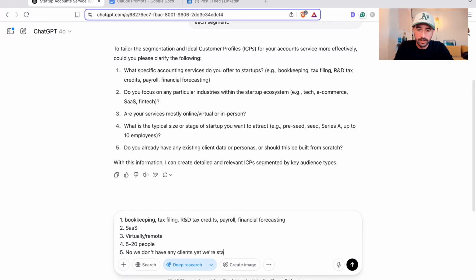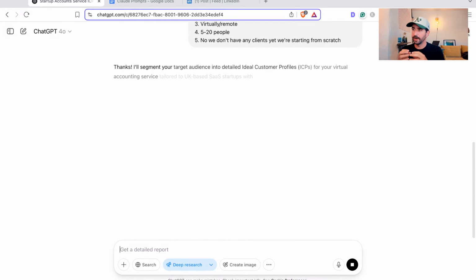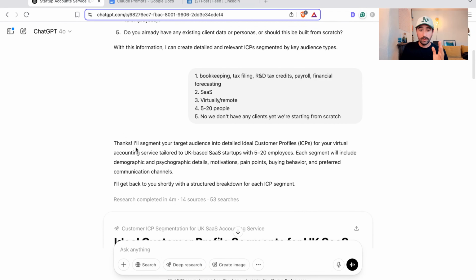We're starting from scratch. So we can send that information off and it's going to go and start researching and defining our perfect ICP, their pains and their motivations, to then start building out the rest of our SEO strategy. Okay, so in just a few minutes, ChatGPT's gone and done the research for us based on what we asked, including demographics, psychographic details, motivations, pain points, buying behavior, preferred communication channels, to find our perfect ICP that we can target with our marketing.